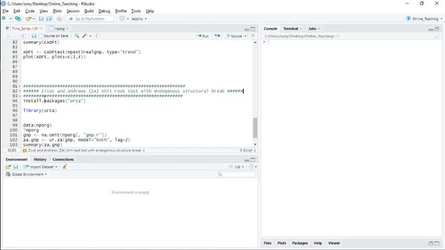In R there is the urca package, which has the option to implement the Zivot-Andrews unit root test, so that I'm doing today. For that you have to install the package urca, then call it by typing library(urca).